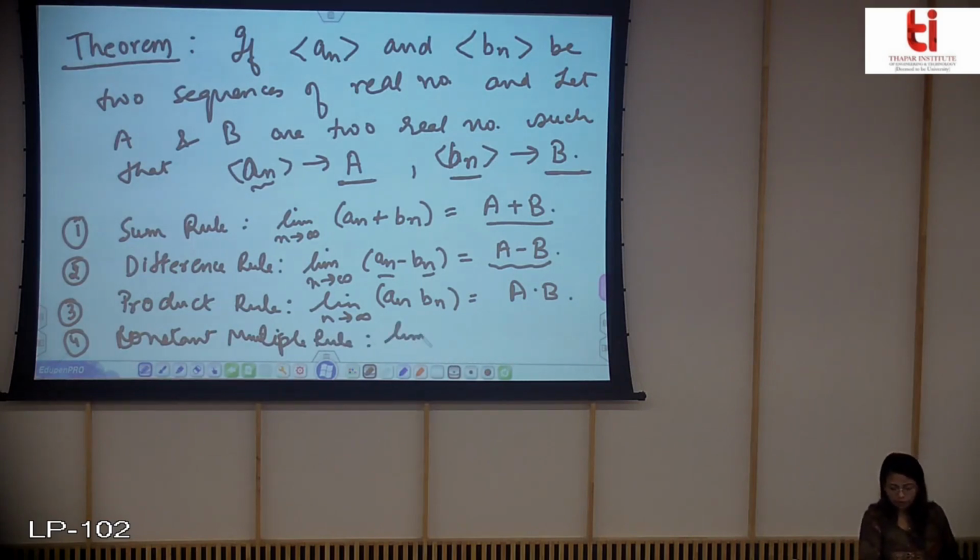That is, if you multiply the convergent sequence with a constant multiple, then it will converge towards the value this. And the last one is the quotient rule.